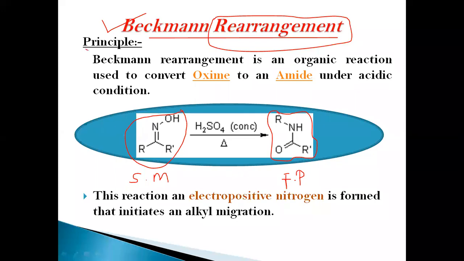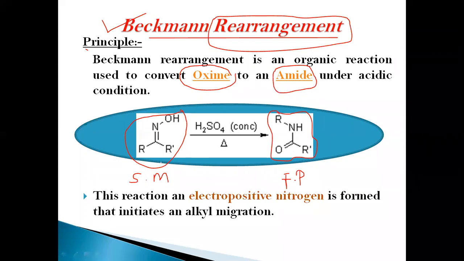The principle behind Beckmann rearrangement reactions is that they convert oximes into amides under acidic conditions.